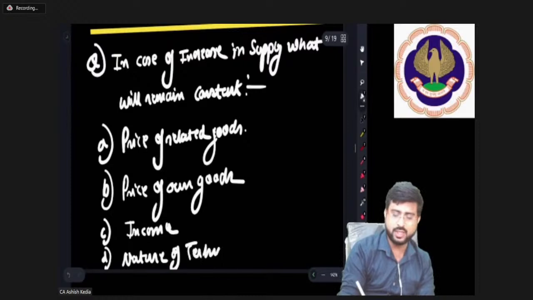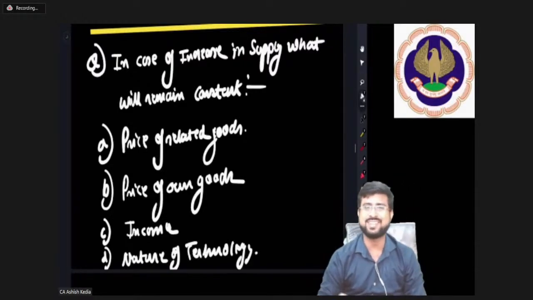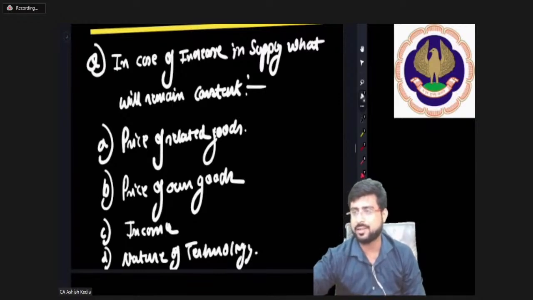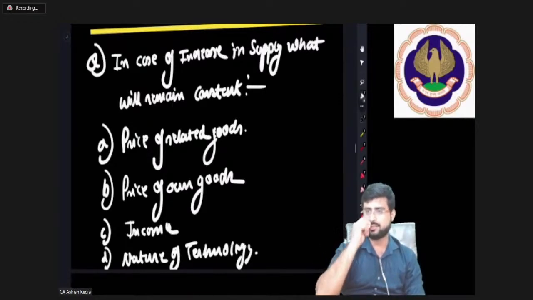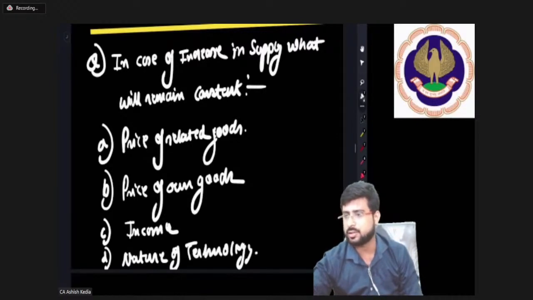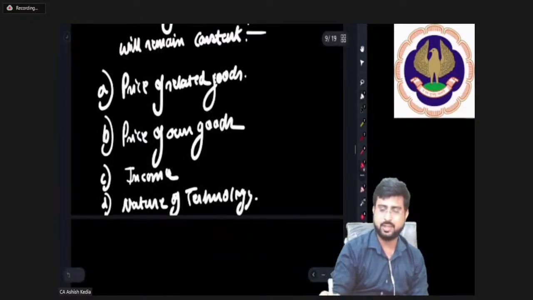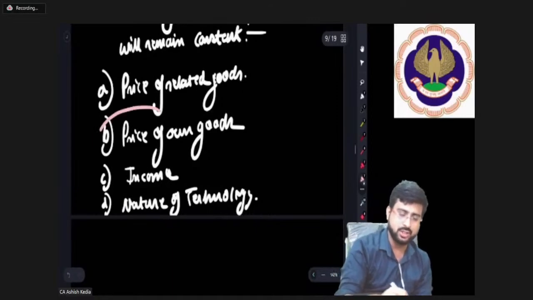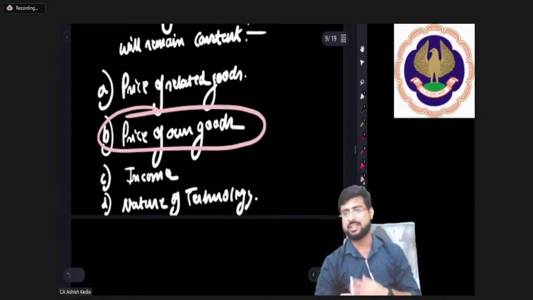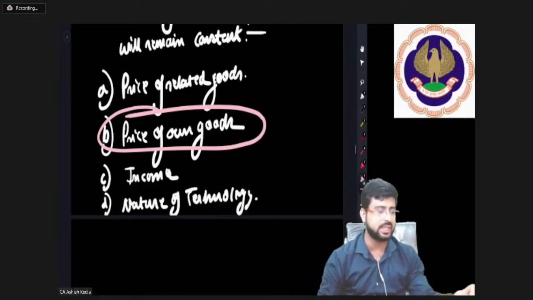Come on, everybody. What do you think would be the correct answer here? Yes, Rohan, good answer. Kanishk, very good. Himanshu, good work. Atharv, correct answer. Correct answer, Dharvi. So yes, it's the price of own goods that remains constant. You all are absolutely correct.